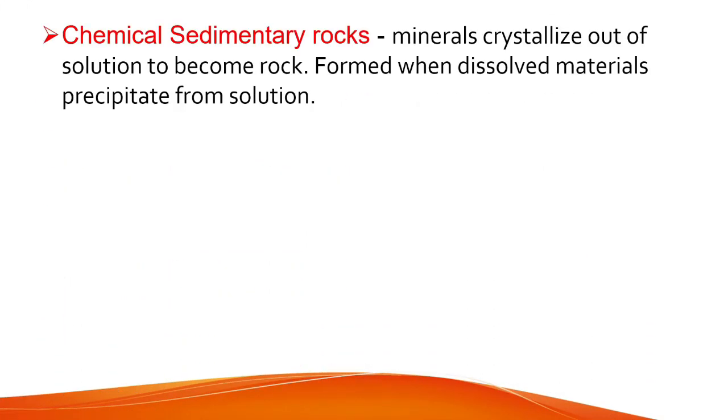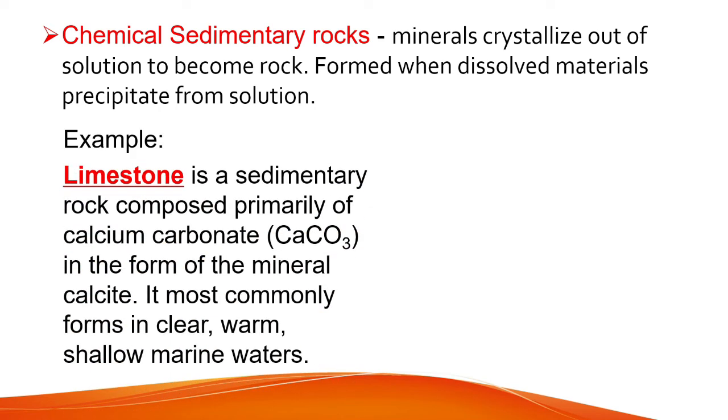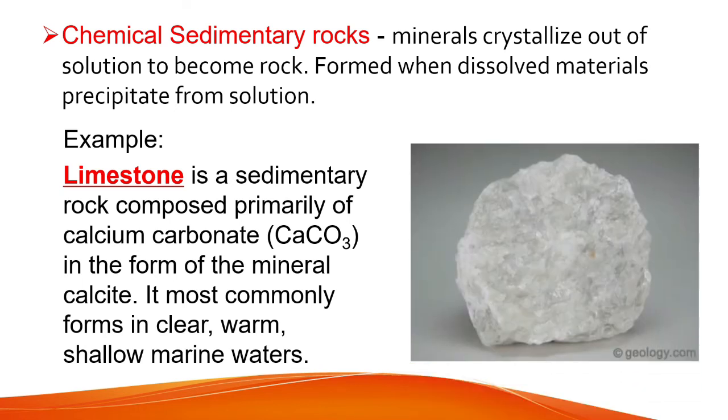Chemical sedimentary rocks. Minerals crystallize out of solution to become rock, formed when dissolved materials precipitate from solution. Example, limestone is a sedimentary rock composed primarily of calcium carbonate or CaCO3 in the form of mineral calcite. It most commonly forms in clear, warm, shallow marine waters. This is a photo of a limestone.